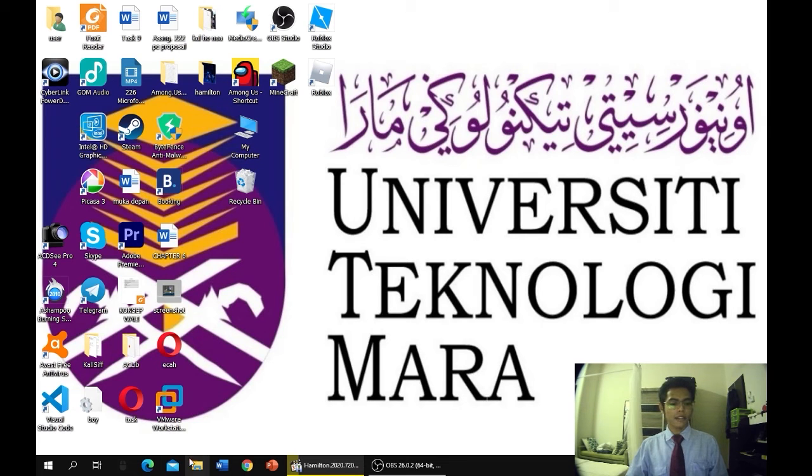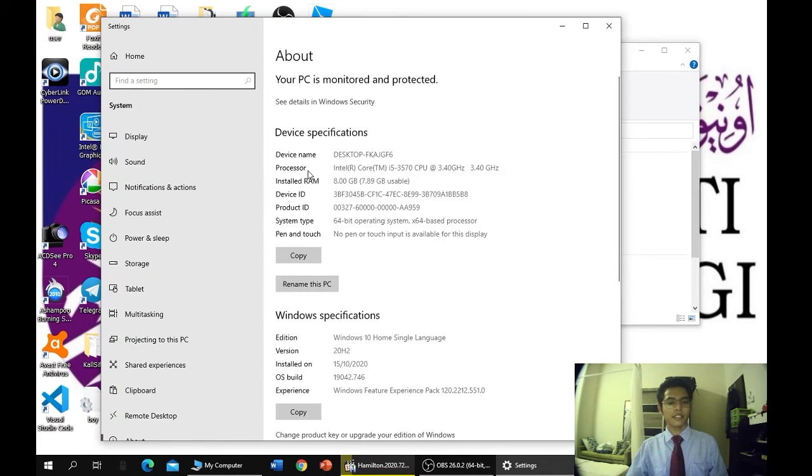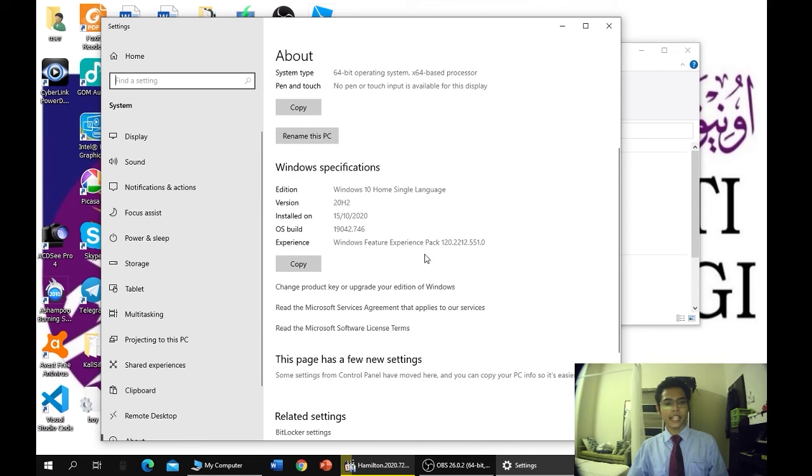And here's another important one. Just press my computer so we can find the system properties. So the system properties for our device, our CPU, here it is, and our Windows specification here. Windows 10 Home Single Language, and the latest version 20H2, installed on 15/10/2020.